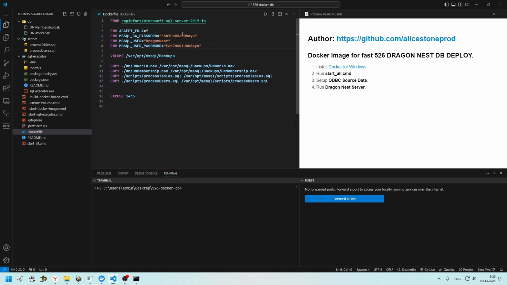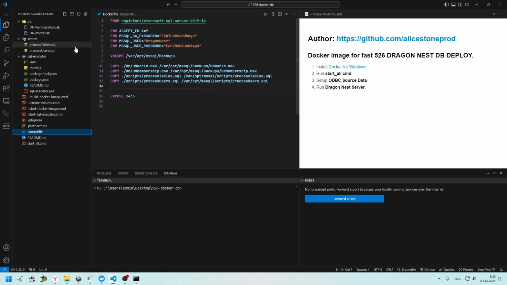I set credentials, password and username. Also, I prepare the cleanest DB for fast deploy and scripts for processing tables to insert these tables in our DB and insert process